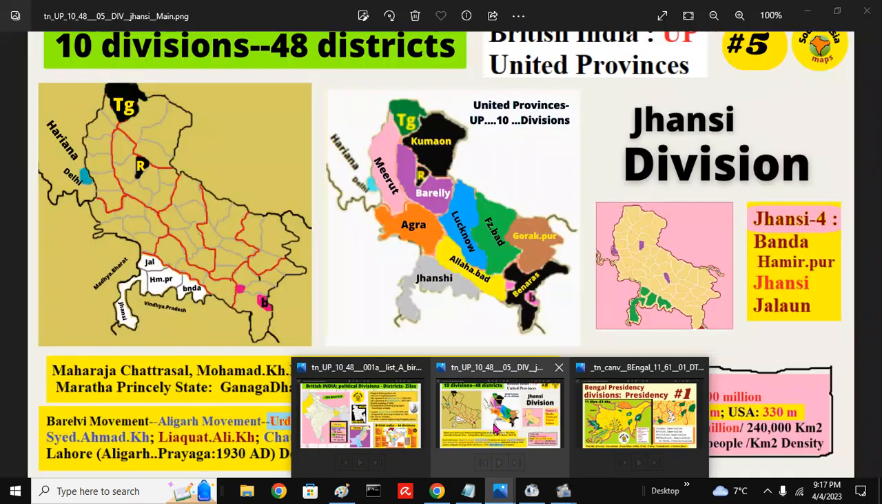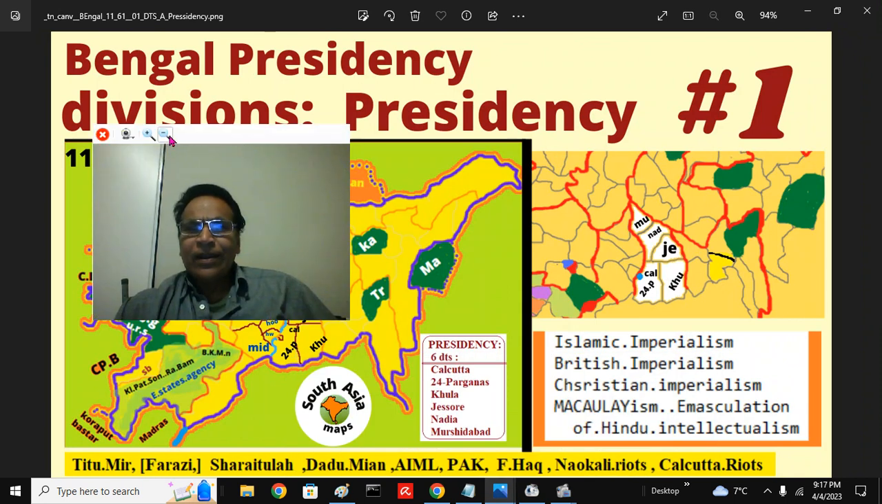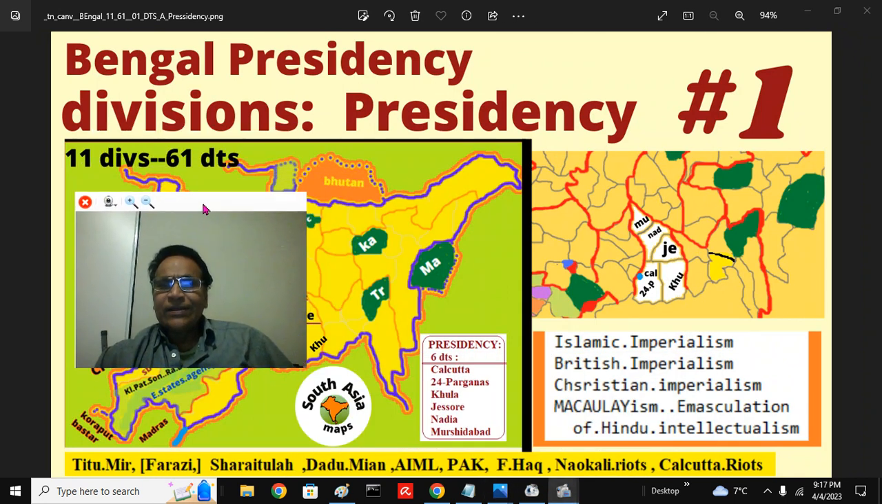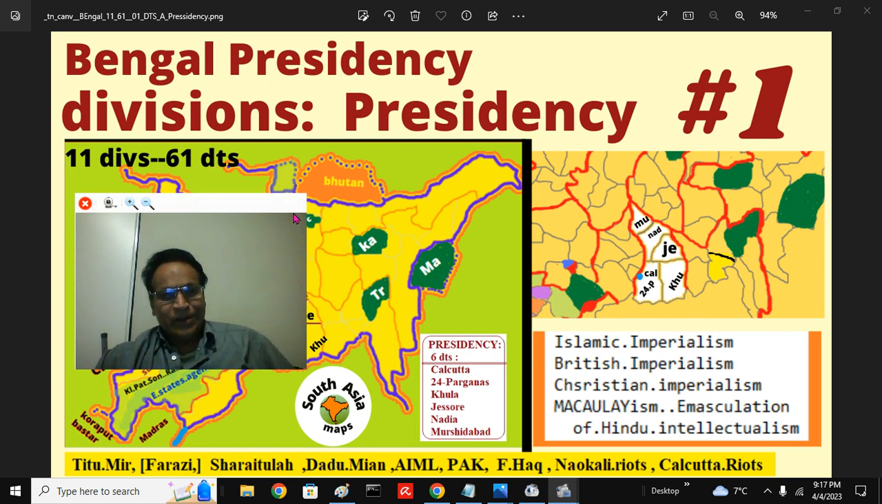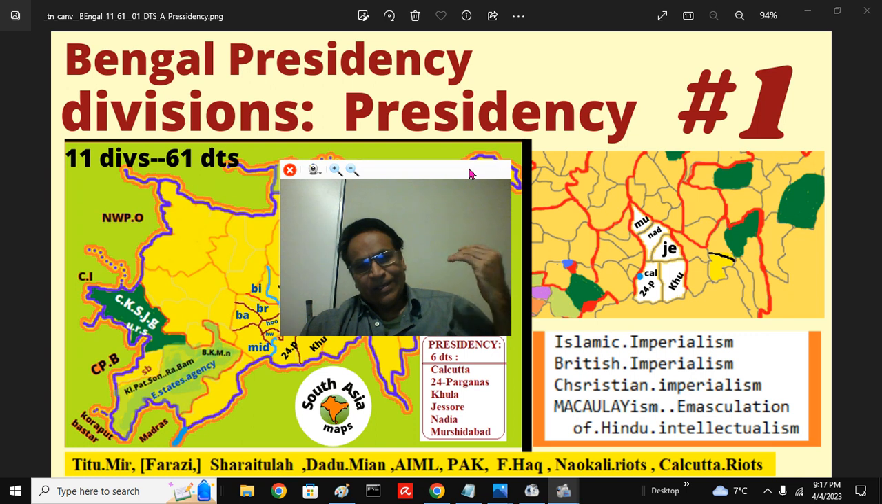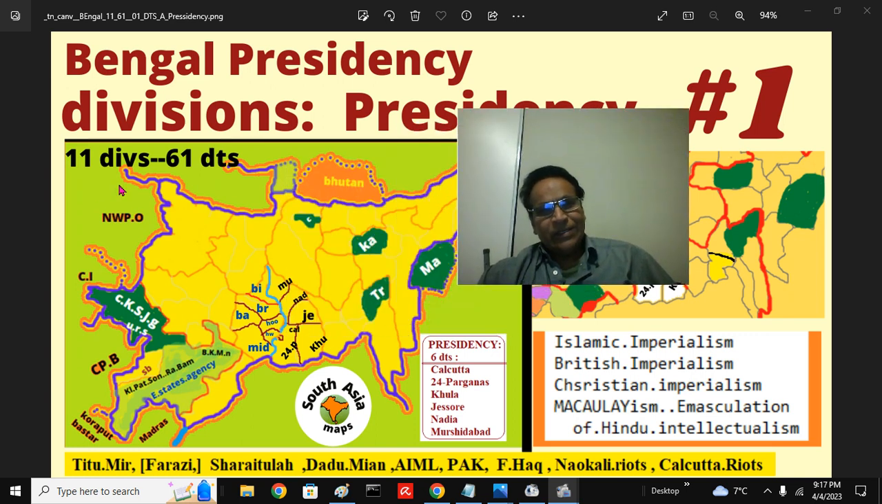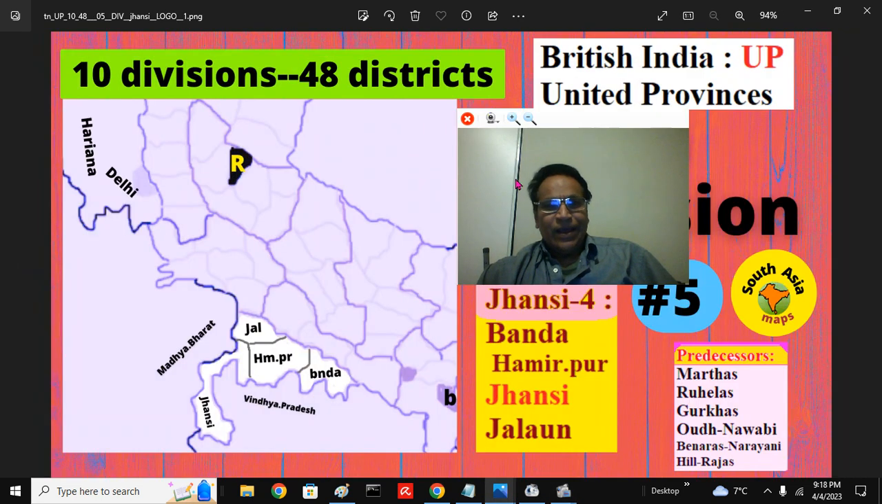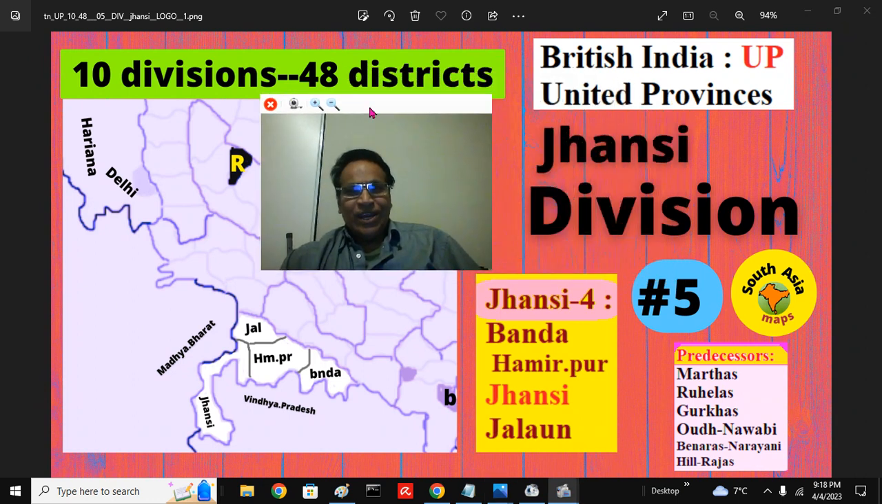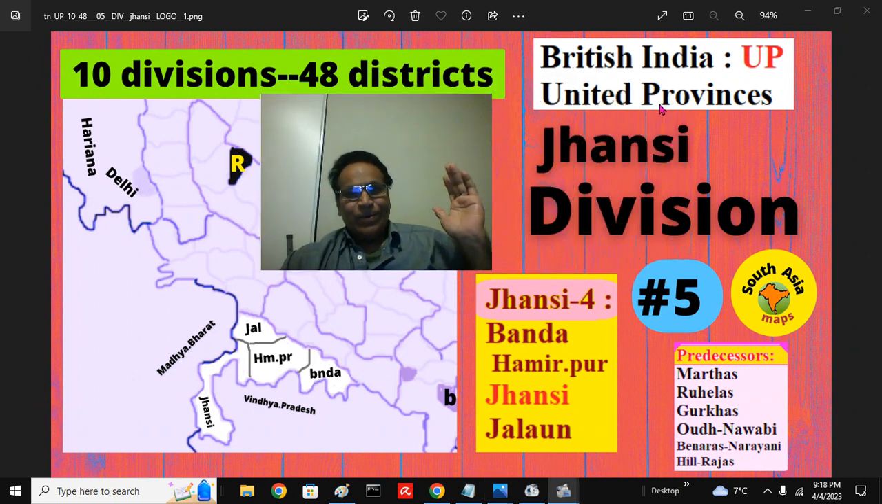That's the entire point of understanding, and we have taken a similar approach to know the Bengal Presidency, that is 11 divisions, 61 districts. A very fascinating presidency. I discussed before extensively those 61 districts organized into 11 political divisions. You can look in the Districts of India playlist. So that is about the fascinating British India's United Provinces Jhansi political division.